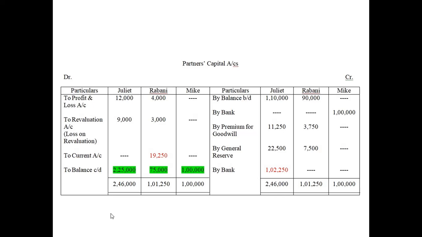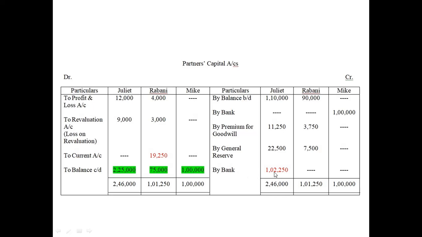So Rabani was having the surplus here, so we write to current account here, isn't it? Any surplus will be adjusted through current account, and any deficit through cash. So Rabani is having the surplus or excess amount, which will be passed through current account. And Juliet is having the deficit, so it will be adjusted through cash.